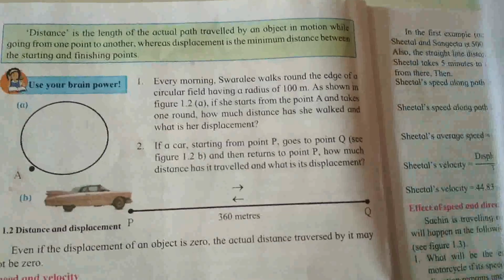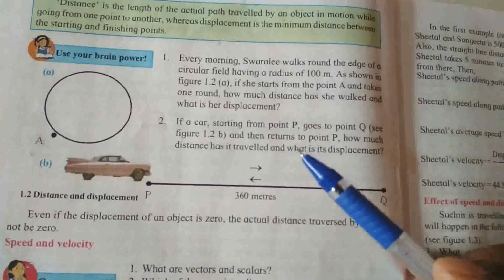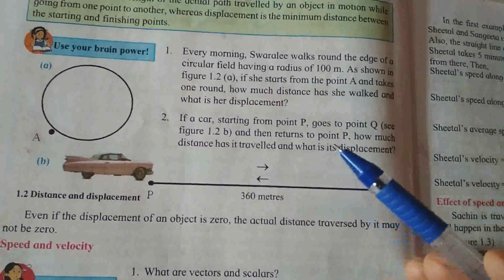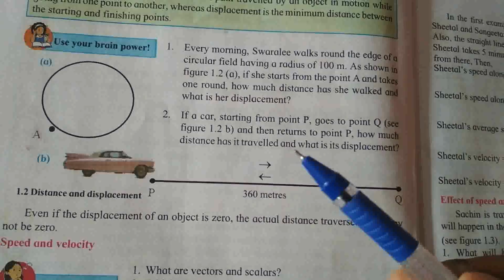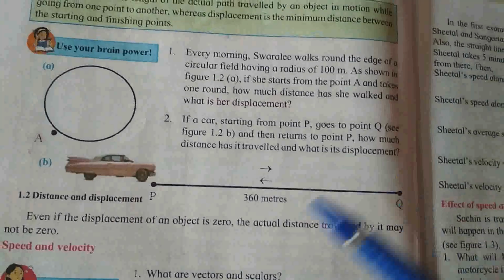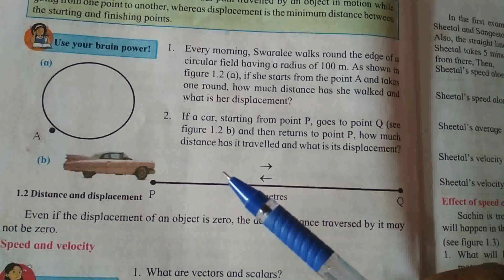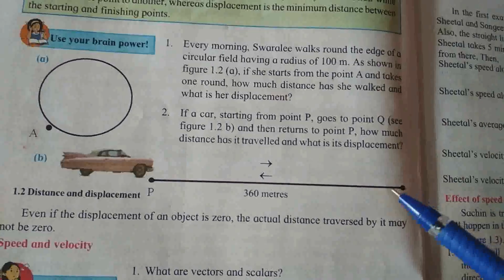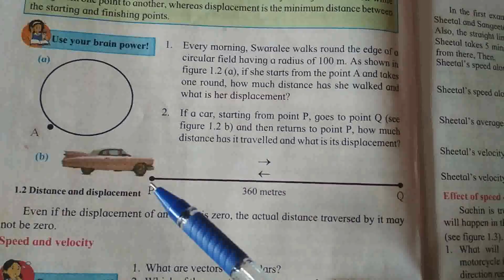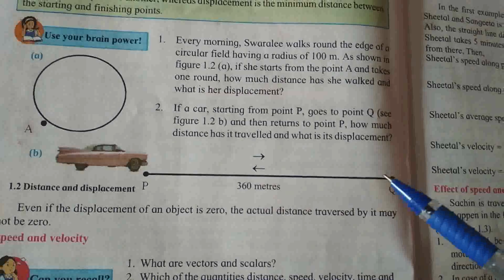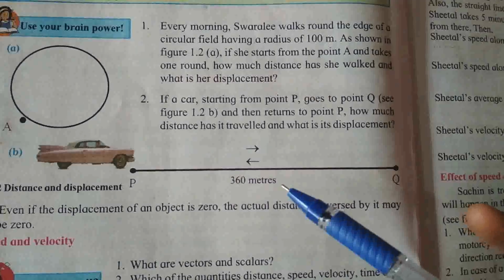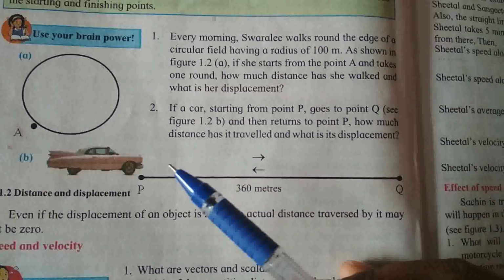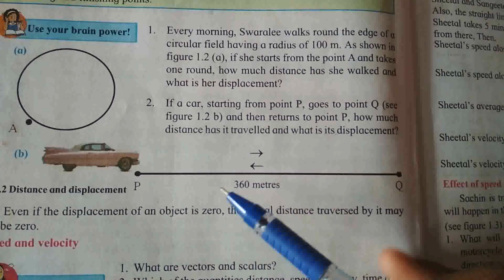Second one: if a car starting from point P goes to point Q, see figure 1.2b, and then returns to P, how much distance did it travel and what is its displacement? Here also we can calculate the distance and displacement. PQ is 360 meter, and again from Q to P, 360. 360 plus 360 is 720 meter. So the distance covered by the car is 720 meter.